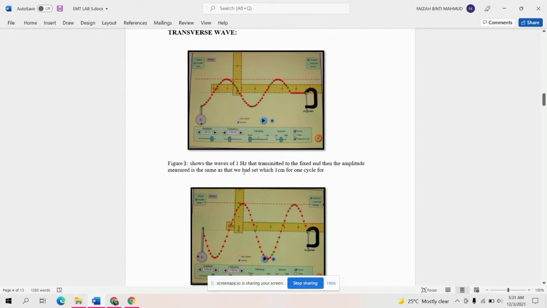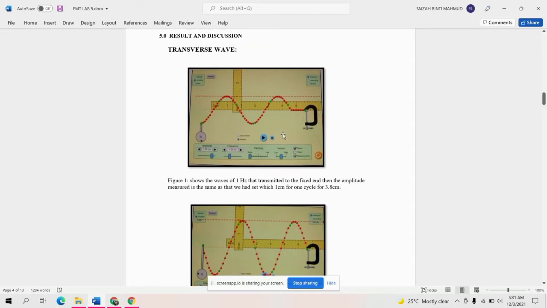One cycle has a wavelength of 3.8 centimeter long. This is the first result that we get from the transverse wave, in Figure 1.